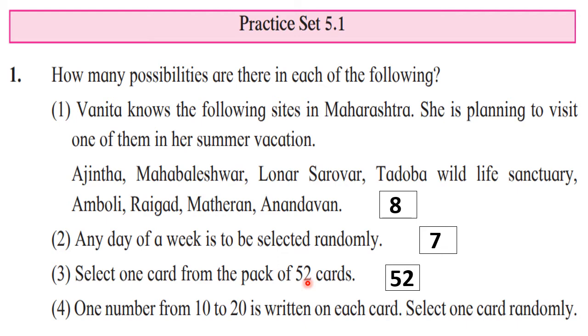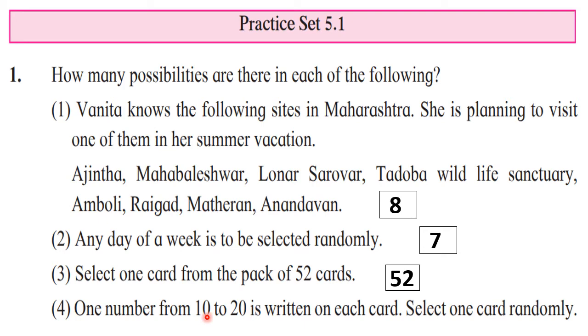Correct? Then next. One number from 10 to 20 is written on each card. Select one card randomly. Now 10 to 20. Immediately you will think 20 minus 10, the answer is 10. You can write down 10, but it is a wrong answer.